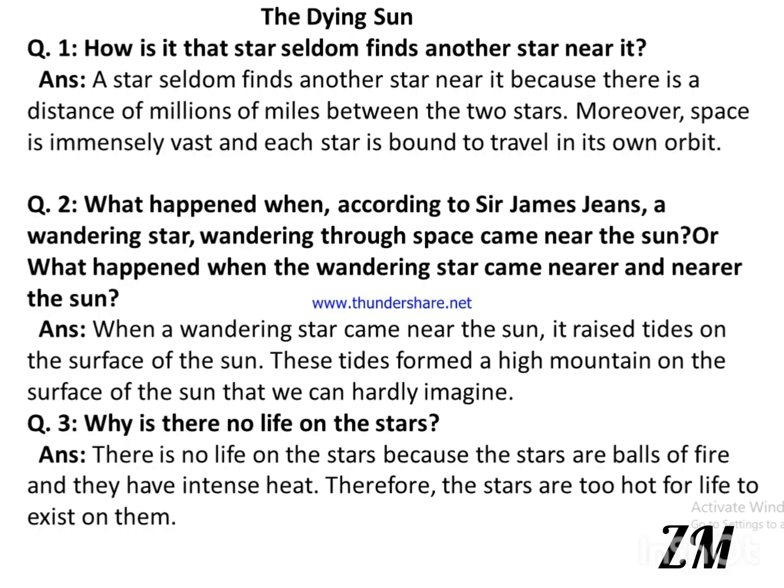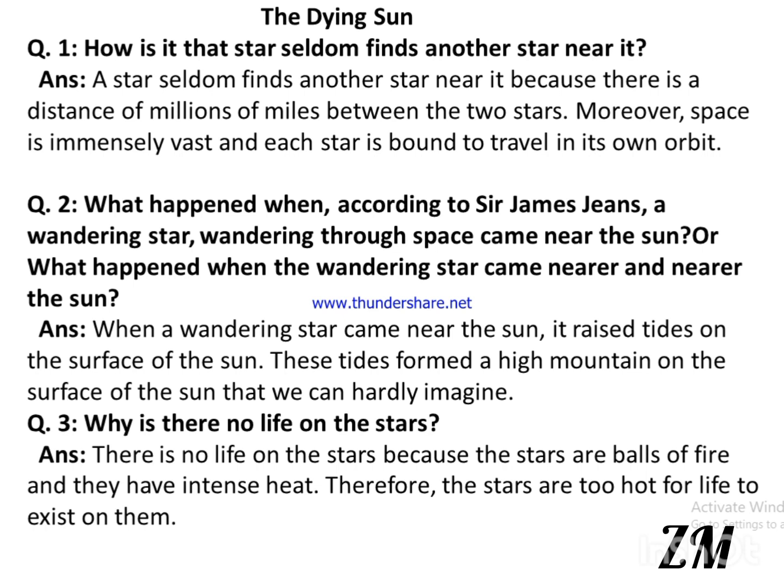The Dying Sun. Question number 1. How is it that a star seldom finds another star near it? Answer. A star seldom finds another star near it because there is a distance of millions of miles between the two stars. Moreover, space is immensely vast and each star is bound to travel in its own orbit.